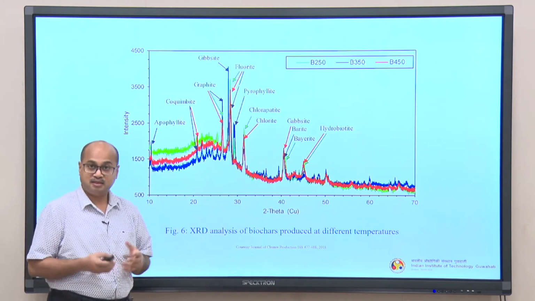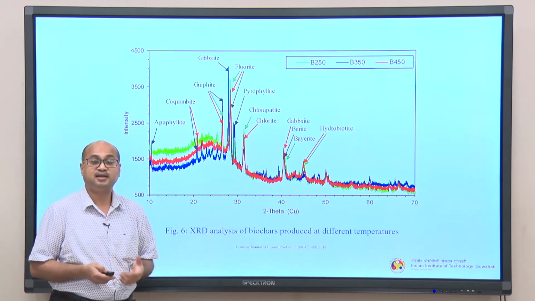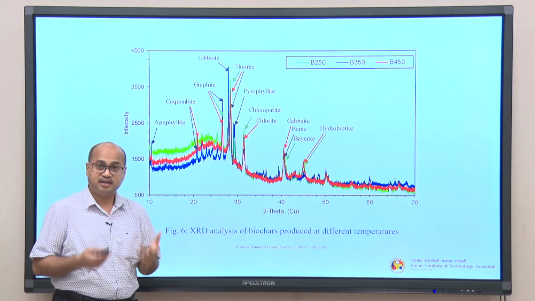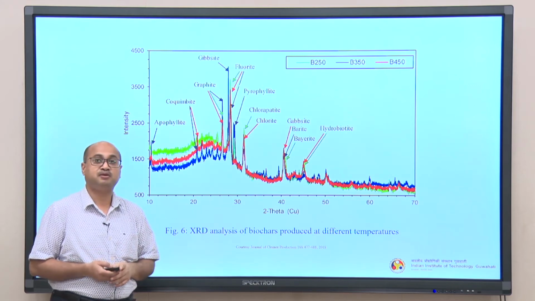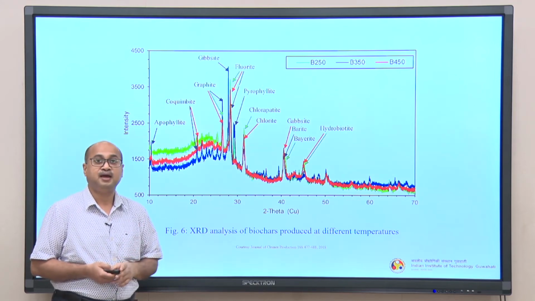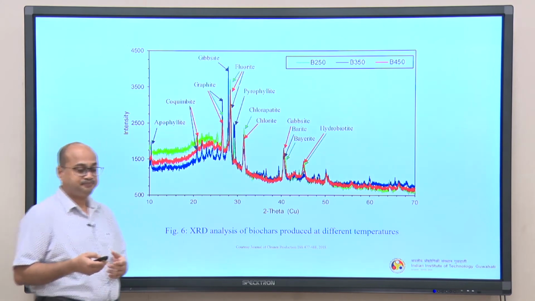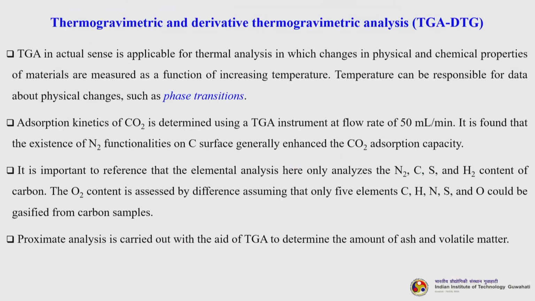So, XRD is a very important technique to find out the crystallinity index of the biomass or biochar or any such material. You can find out whether it is amorphous or crystalline, and you can also find out the molecular structure. Okay. So, then we will talk about TG and DTG, which is basically a thermal analytical technique.